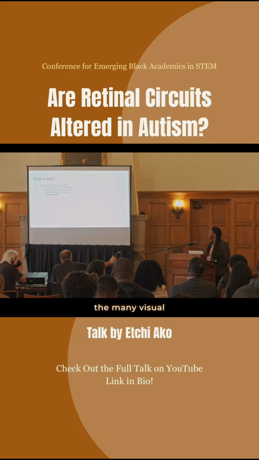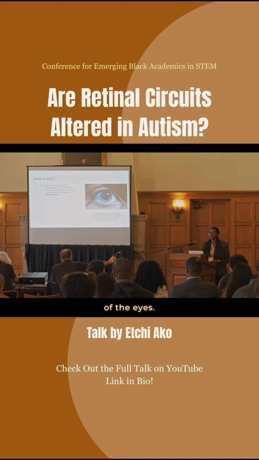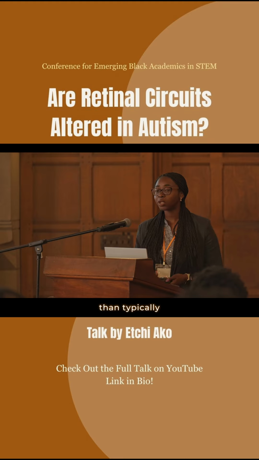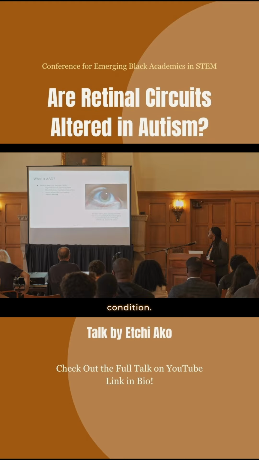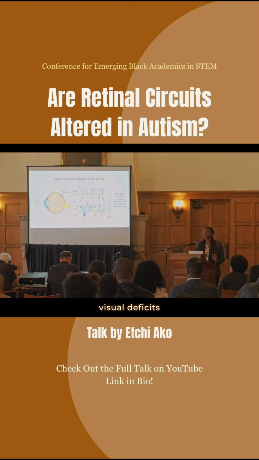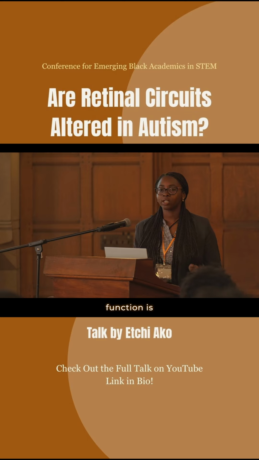One example of the many visual deficits correlated with ASD is a condition called nystagmus, which is the involuntary movement of the eyes. And children with ASD are about 5 times more likely than typically developing children to have this condition. So in addition to the broad visual deficits that we see in ASD, a number of studies have also found that specifically retinal function is altered as well.